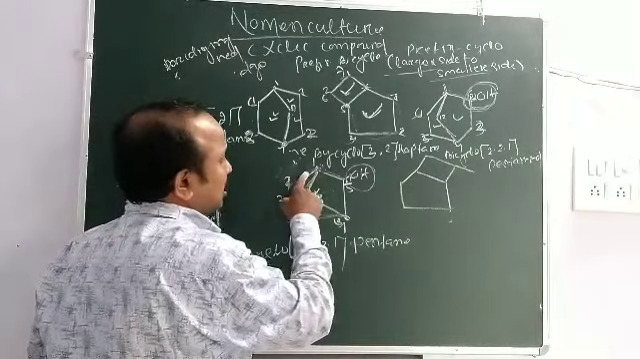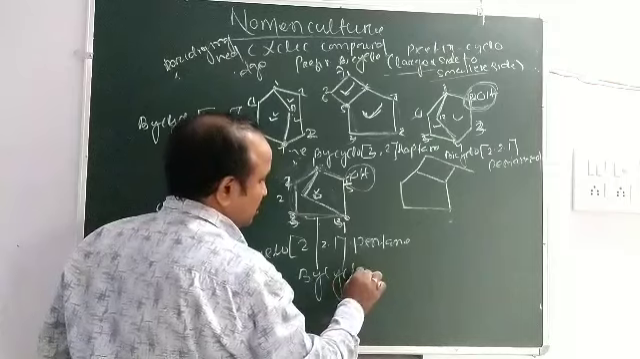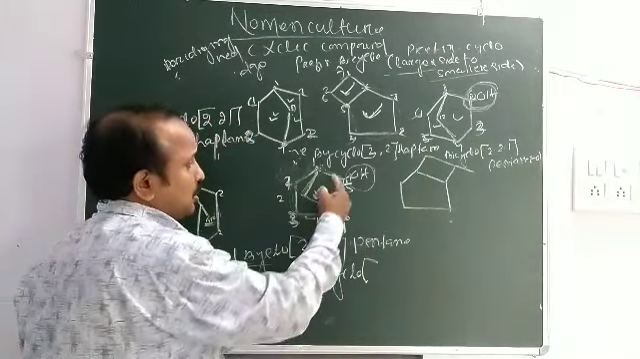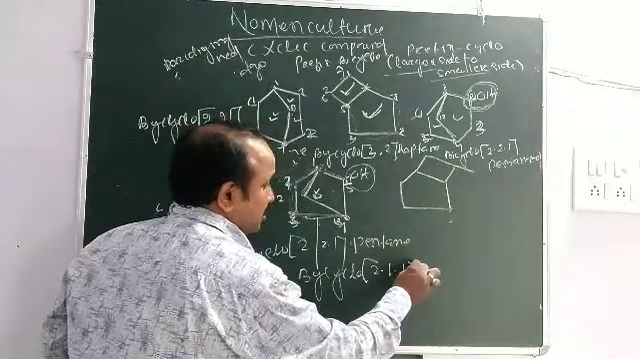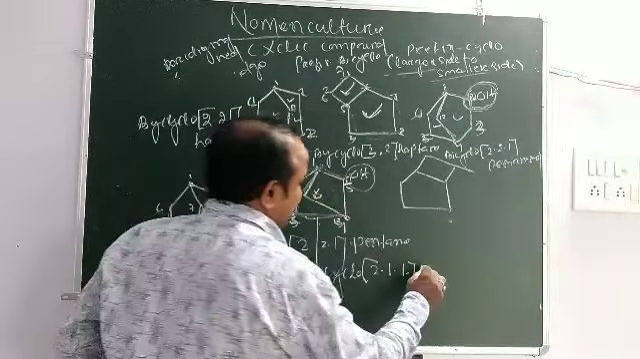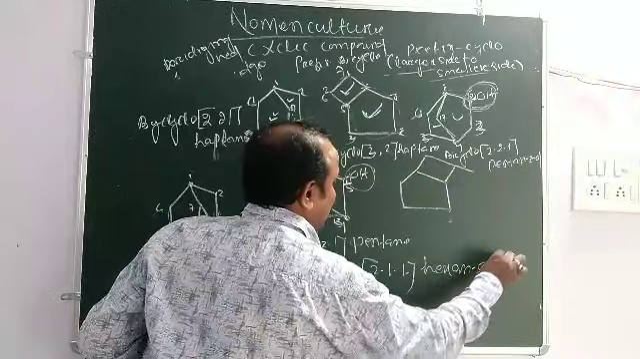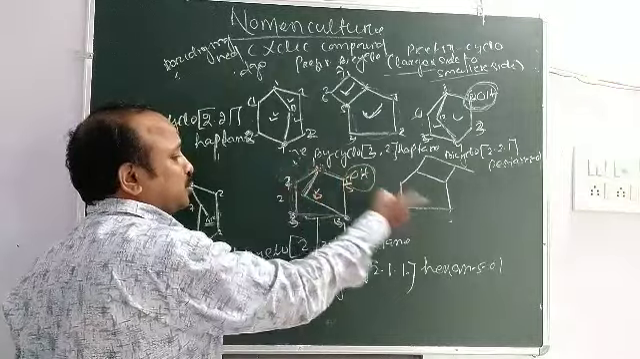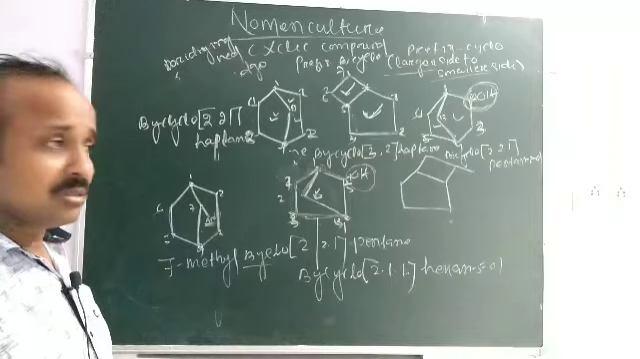So you start with bicyclo, then the square bracket starts. This chain contains 2, this chain 1, 1. So 2, 1, 1. 6 carbons means hexane, hex, an, 5-ol. Don't count 1, 2, 3, 4, 5, 6 and call it 2-ol. If you write 2-ol, then this is wrong.